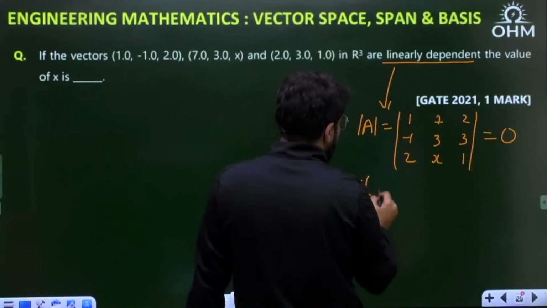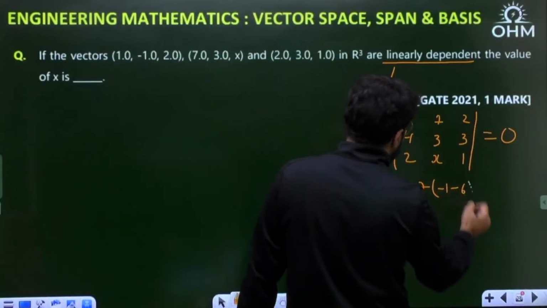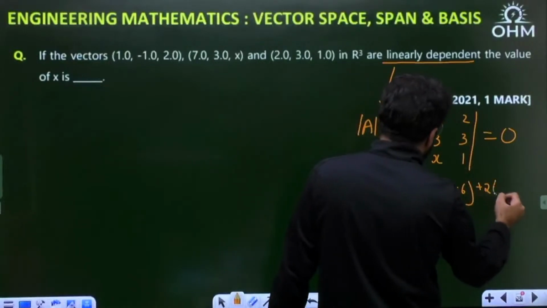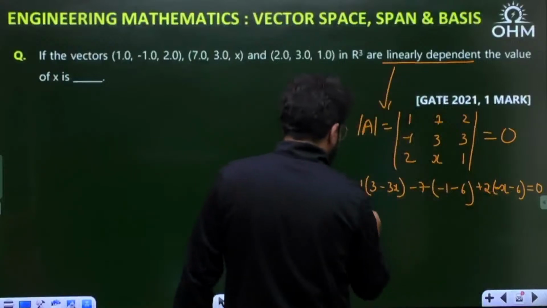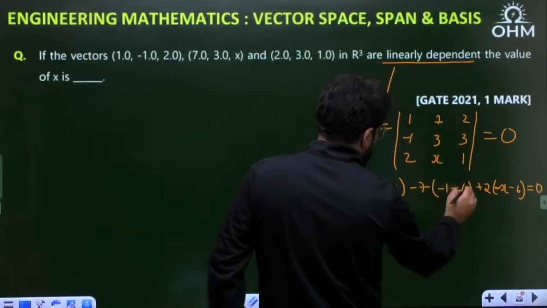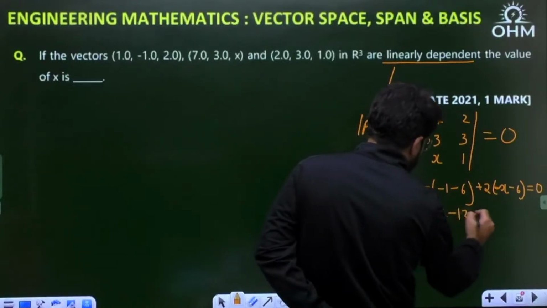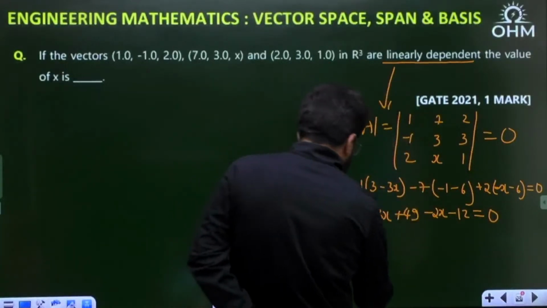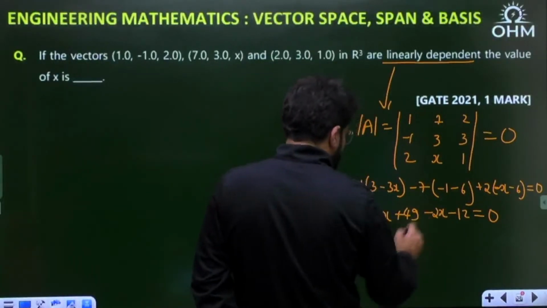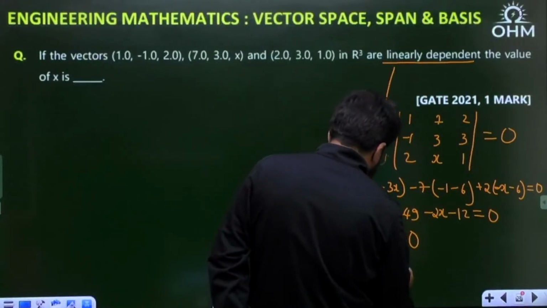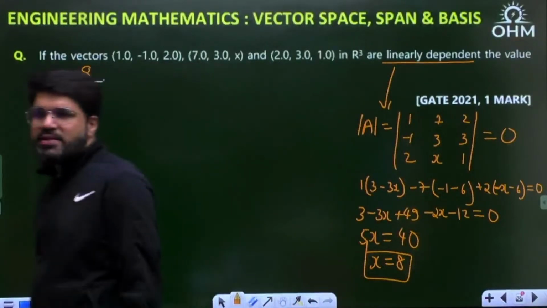So solving it: 1 into (3 minus 3x), minus 7 into (minus 1 minus 6), plus 2 into (minus x minus 6), equal to 0. Let me solve it now. 3 minus 3x, minus 7 into minus 7 is plus 49, and then minus 2x and then minus 12 equal to 0. So total of 5x on the right side, 49 plus 3 is 52, minus 12 is equal to 40. So x should be equal to 8. The value of x is then equal to 8.